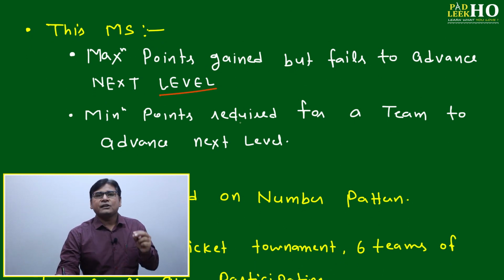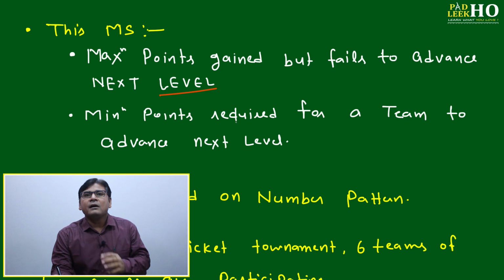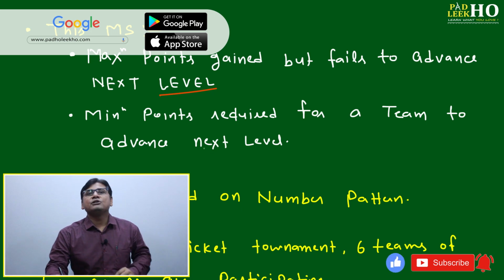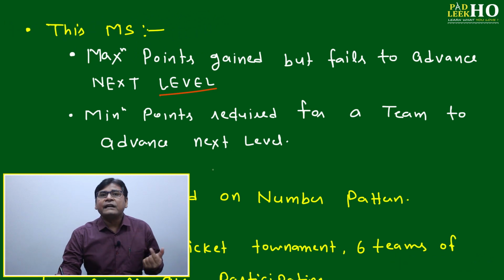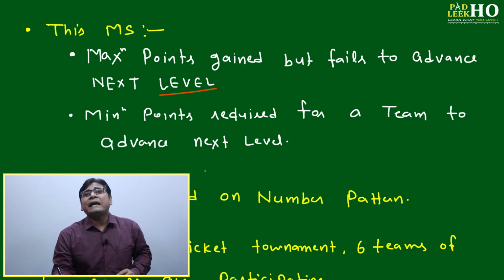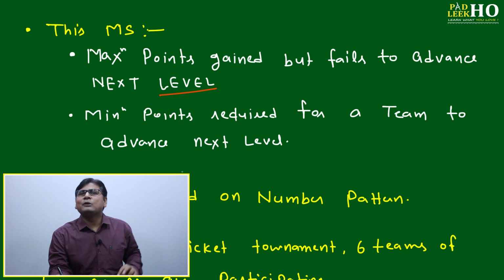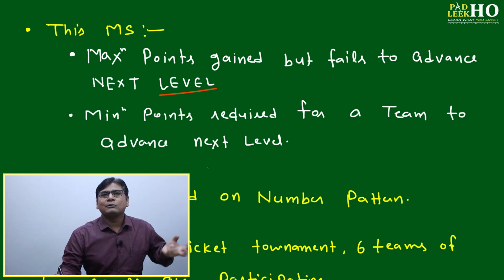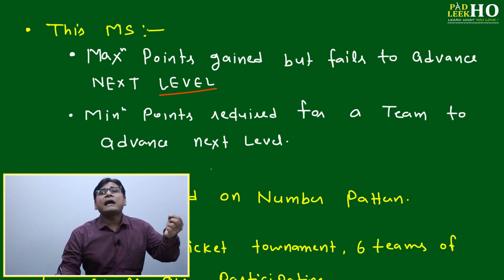This means any team has got, suppose, 5 points, and another team in the same group or zone also got 5 points, but one team is qualified for the next level and the other is not. If you are interested in cricket, then many times during the T20 World Cup or the ICC One Day World Cup, you might have heard that two teams got 8 points, but based on net run rate, one team qualified and one did not. This is very common, but we may not understand how it happens, how run rate is calculated, and how teams can gain points that are distributed among a definite number of teams.